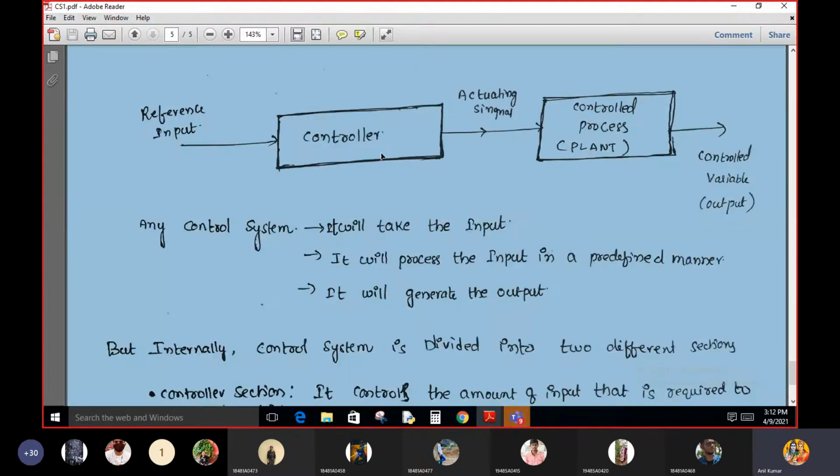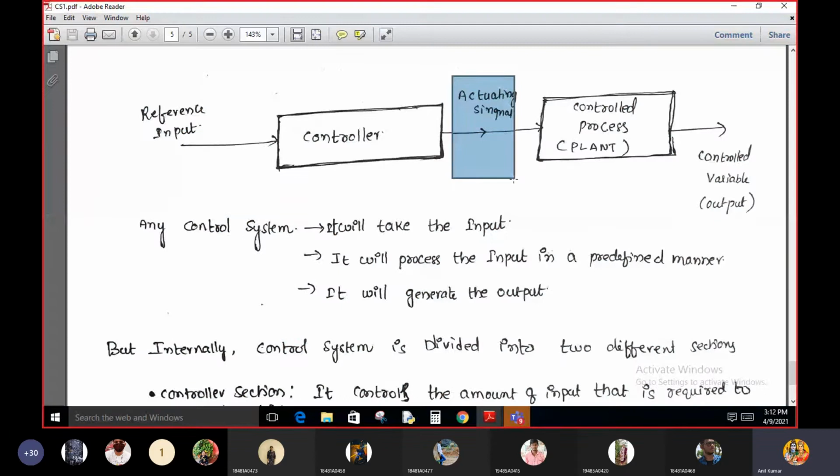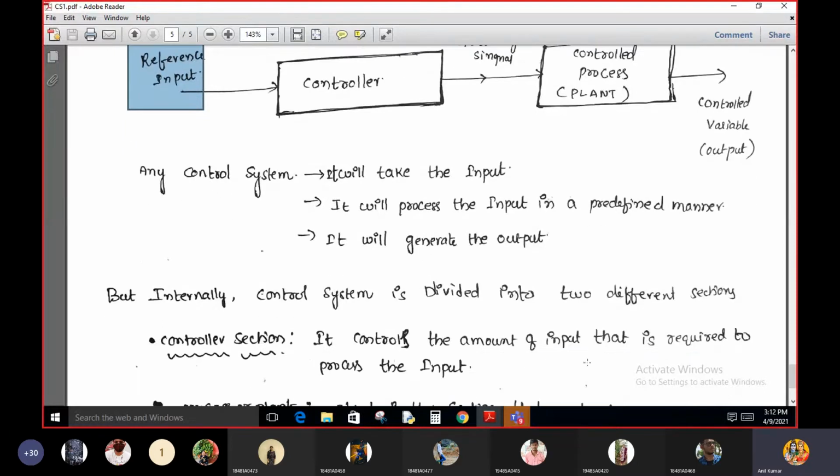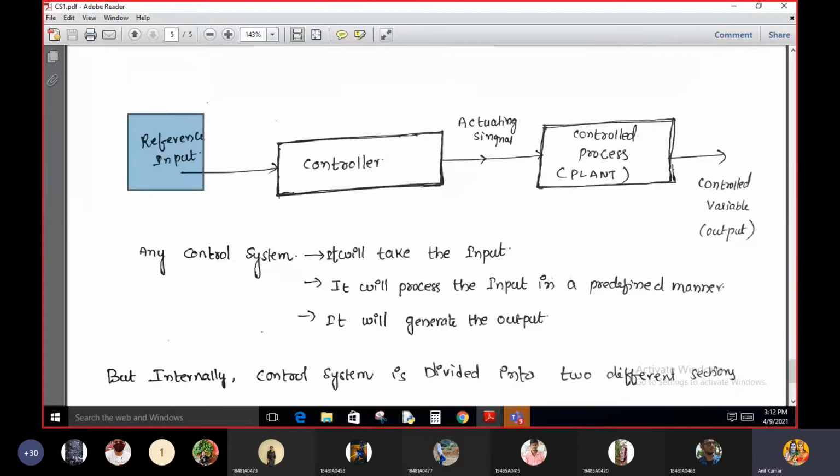It provides an activating signal, and based on the magnitude of this activating signal, the plant or process is controlled. Simply, this is a controller which controls the amount of input signal. It is required to control the input and generate the activating signal, and this activating signal is given as input to the plant.